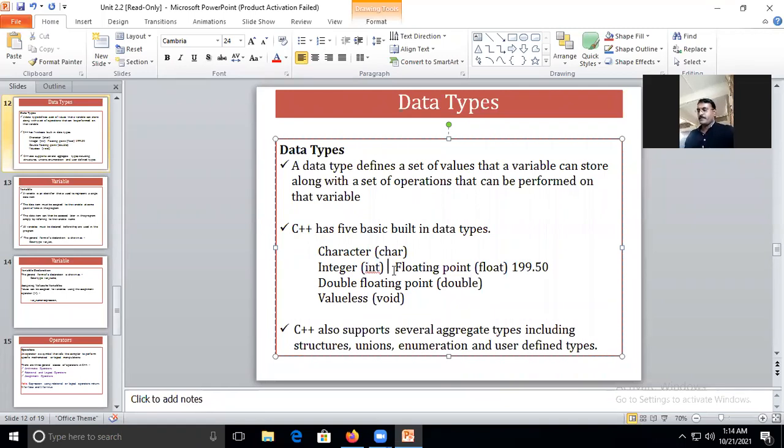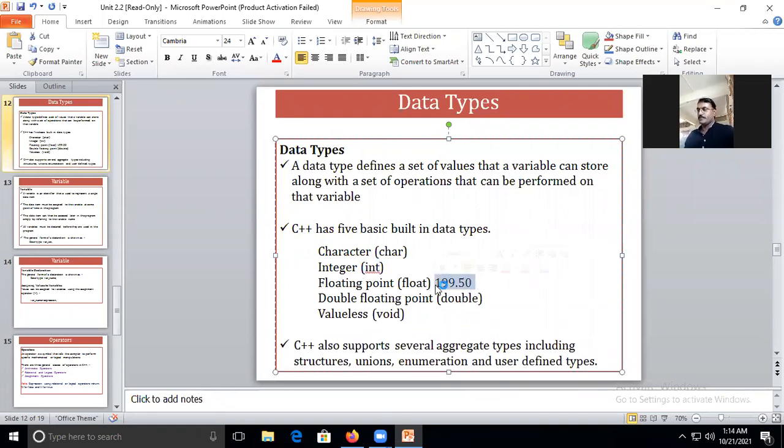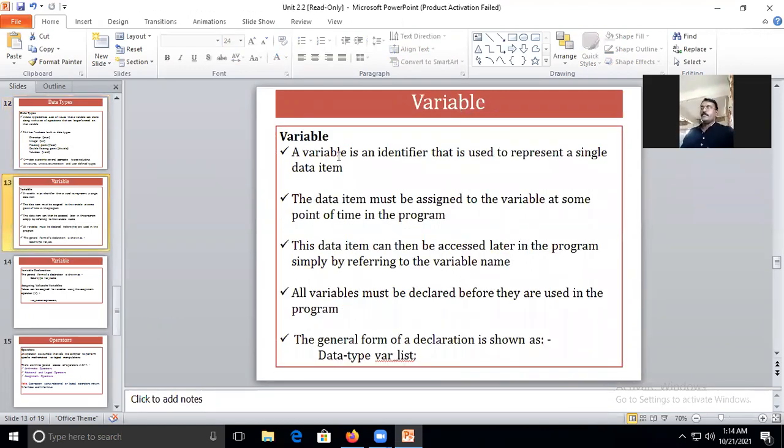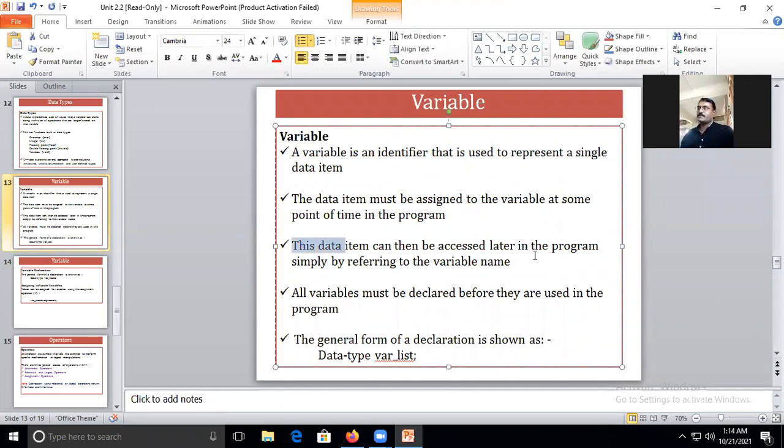Okay, now we'll move to the next slide. Variable is nothing but again the name or an identifier which is used to represent a single data item. I will just read it quickly, because we have used the variable multiple times. The data item must be assigned to the variable at some point of time in the program. This data item can be accessed later in the program by simply referring the variable name.